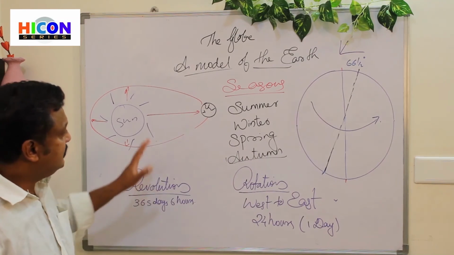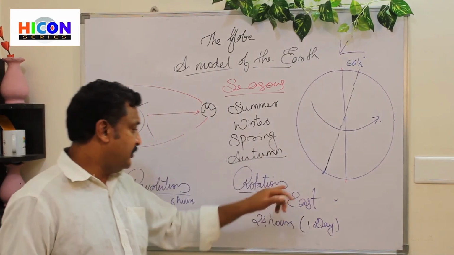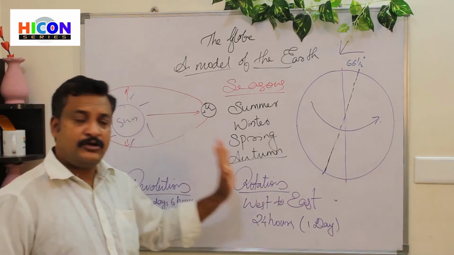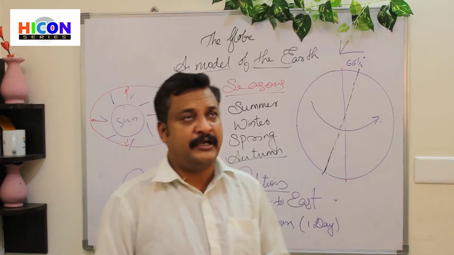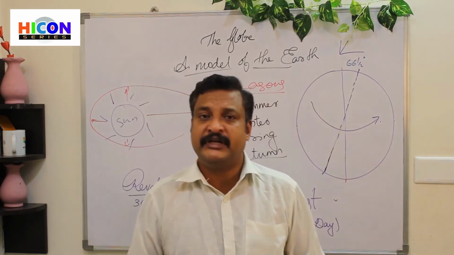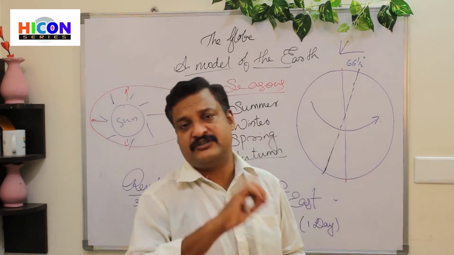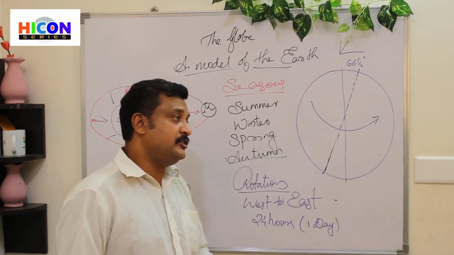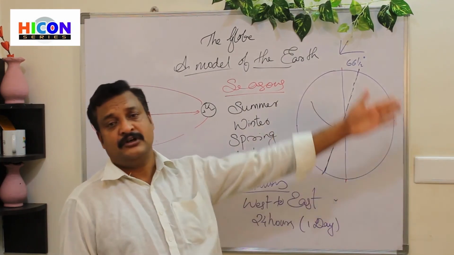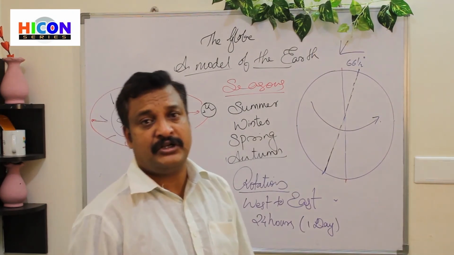So the earth has 2 major movements, rotation and revolution. Rotation is the movement of the earth on its own axis, which is tilted by 66.5 degrees to the east. It rotates from west to east. We get days and nights because of that. The total duration for the earth to complete one rotation is 24 hours or 1 day.